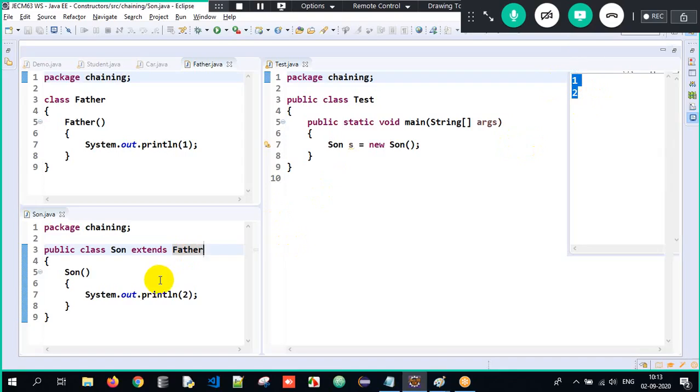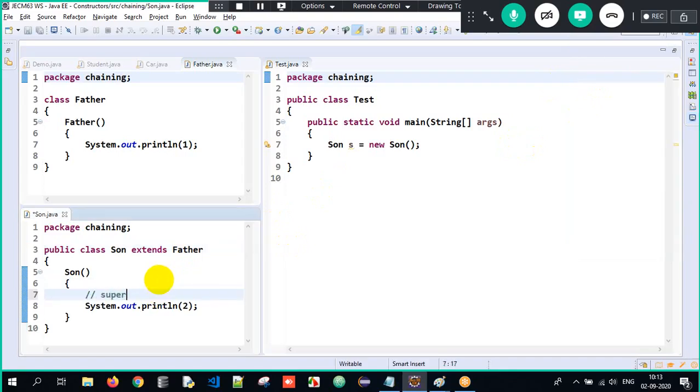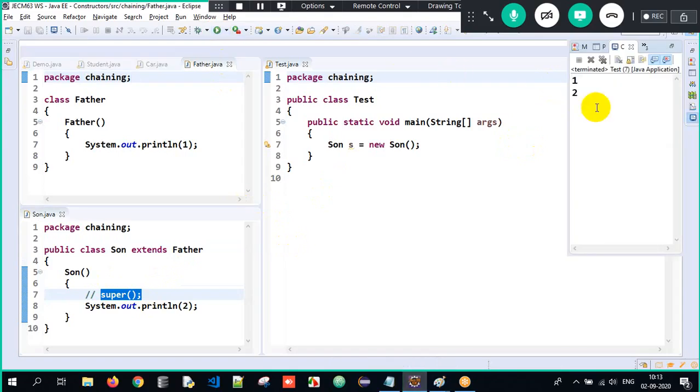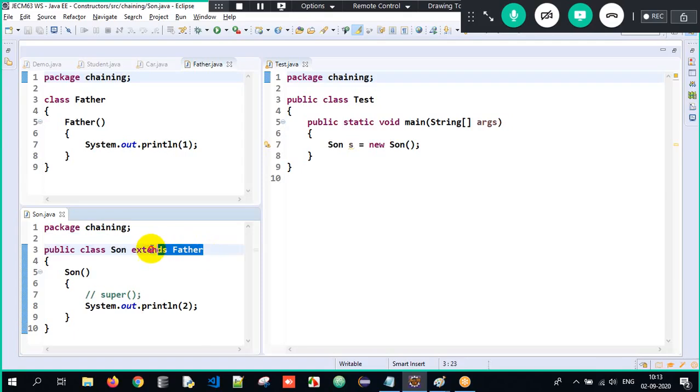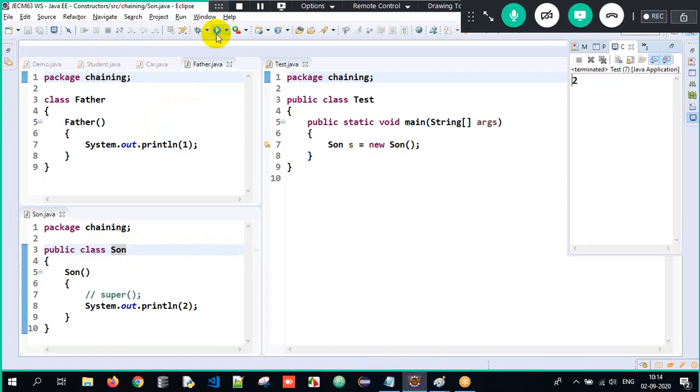So therefore, in this specific example, we are getting 1 and 2. Why? Because there is an implicit super calling statement used internally. So when I execute it, I will always get the output as 1 and 2. But if there is no superclass, the output will simply be 2. Why? Because there's no superclass, no IS-A relationship, nothing. So it will work fine. Perfect. Now, we understood the first half.